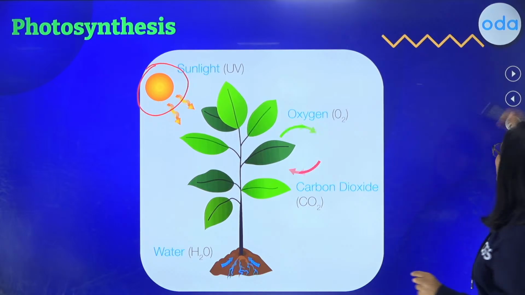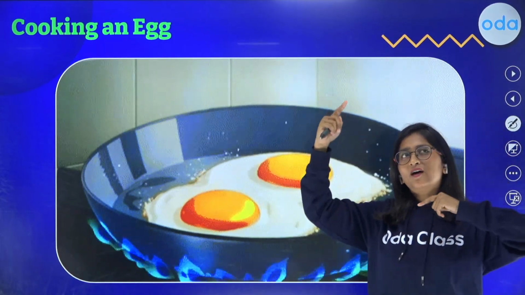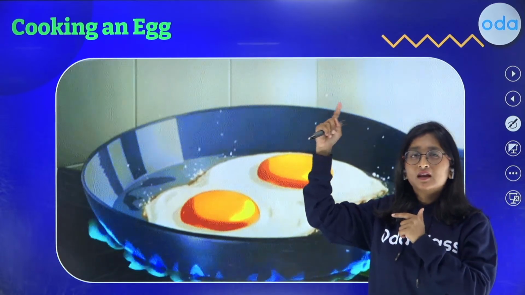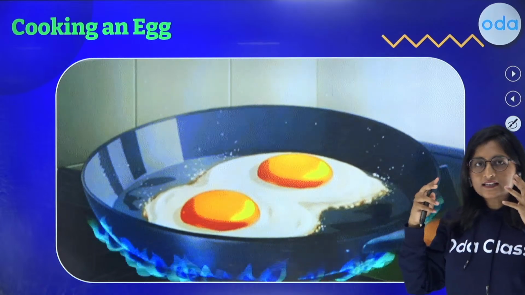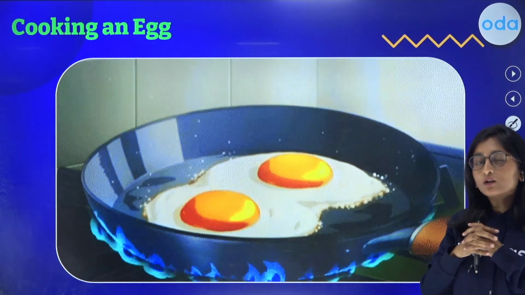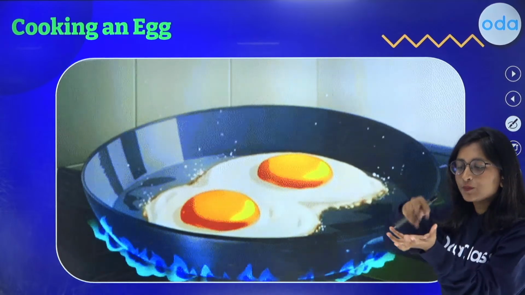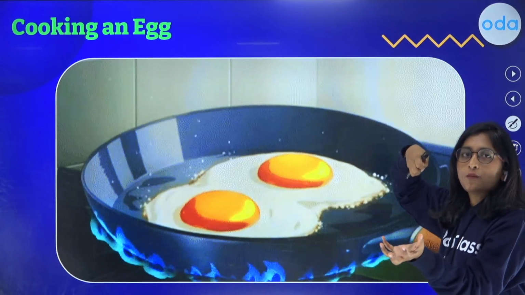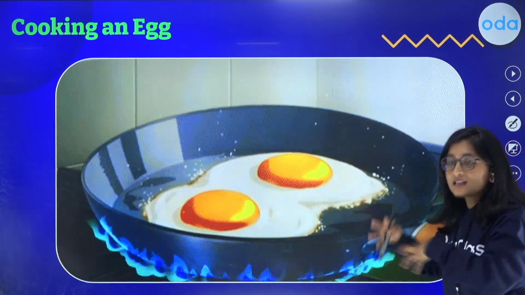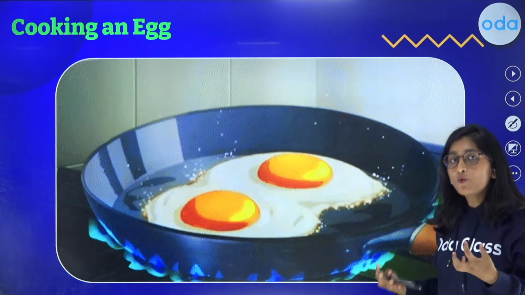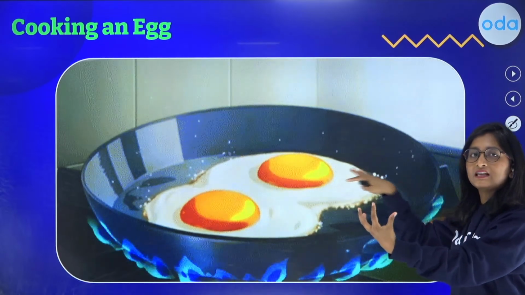Got it? Now, referring to the other one, of course, you might be wondering, we were cooking right at the very first. So just recall that slide and you will be amazed to know that we have learned how the food that is being cooked is absorbing the heat energy. The same applies here. This egg is now turning into an omelette. How? Because some heat energy is being released into it.